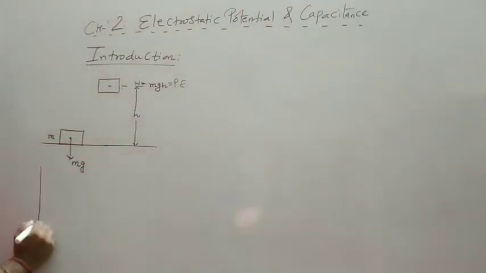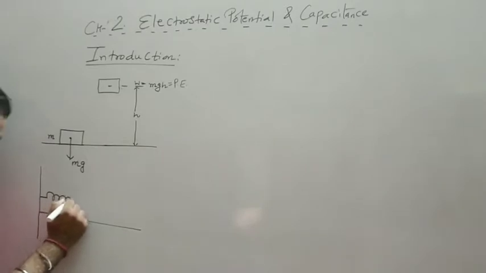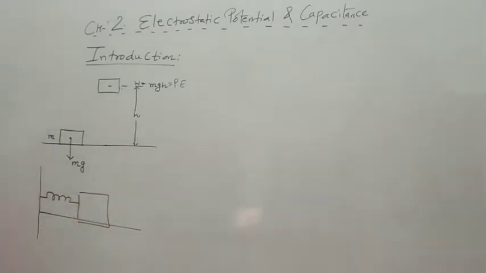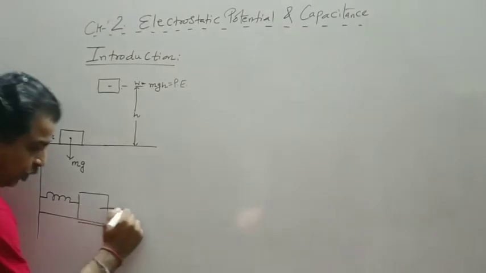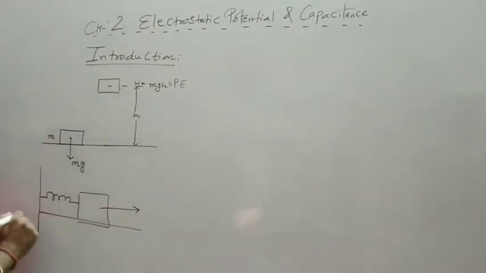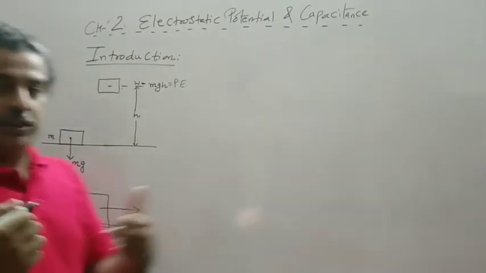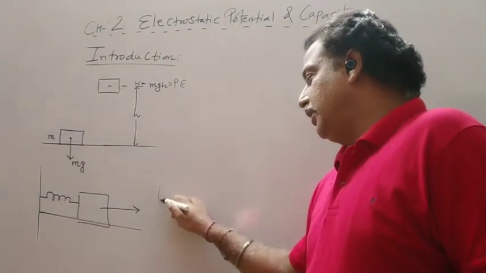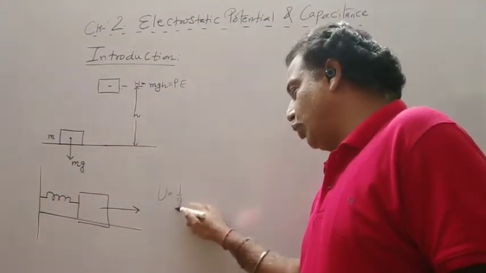In the same way, one end of the spring was connected to the block and the body was pulled, or the spring was stretched, and the potential energy was stored in the form of the elastic potential energy.